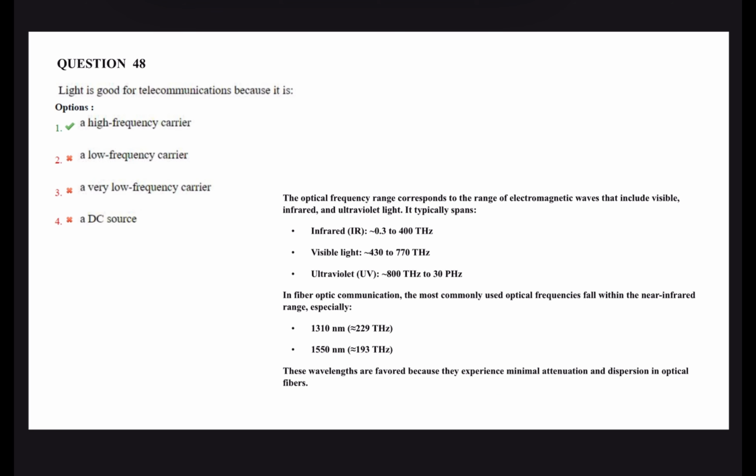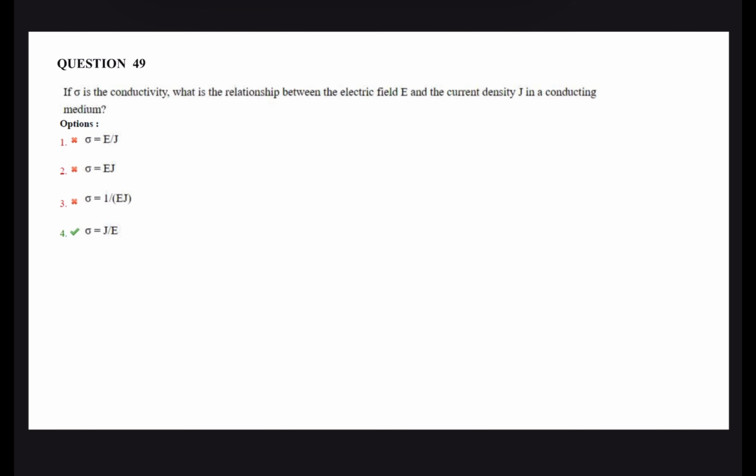Next question. Light is good for telecommunications because it is a high frequency carrier. It is in the optical range, in the 10 terahertz range. The bandwidth is very high. Next question. J is equal to sigma E. Sigma is equal to J by E.